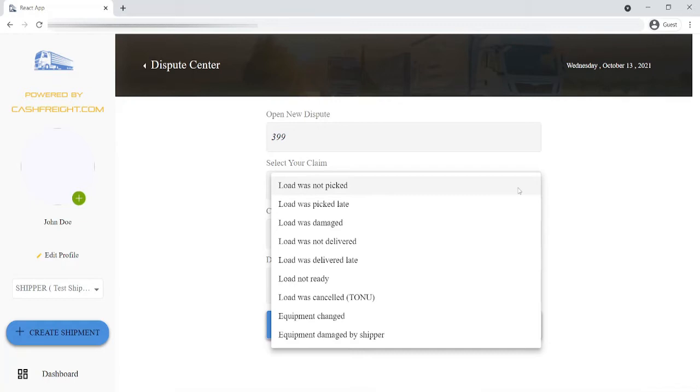The claims that a carrier would most likely use are load not ready, meaning that the truck arrived and had to wait for an inconsiderate amount of time for the shipper to prepare and load the truck. Load was canceled, TONU, meaning that after the truck was contracted, whether or not the truck had yet arrived at the pickup location, that load was canceled and the contract breached. Equipment changed. The post said certain equipment was needed but then was changed without informing the carrier. And equipment damaged by shipper or receiver, generally during the loading and unloading process.